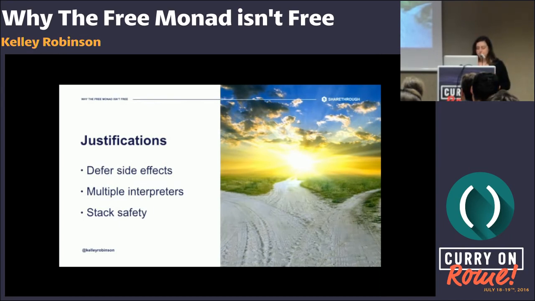But the thing about things like the free monad is, as industry software engineers, a lot of people introduce these concepts into their code base simply because they can. It's a neat solution, but I always get nervous when I see neat solutions in industry code because it usually means that there's an easier way.